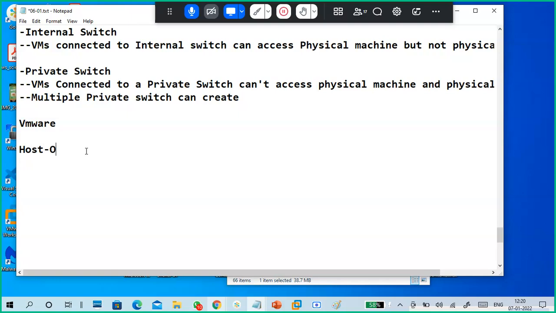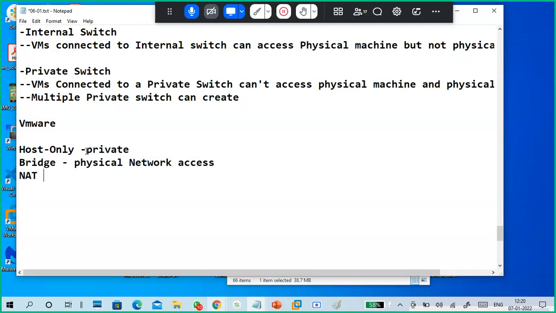Host only means like a private. Host only type means private type. Bridge means external switch type, which means physical network access.